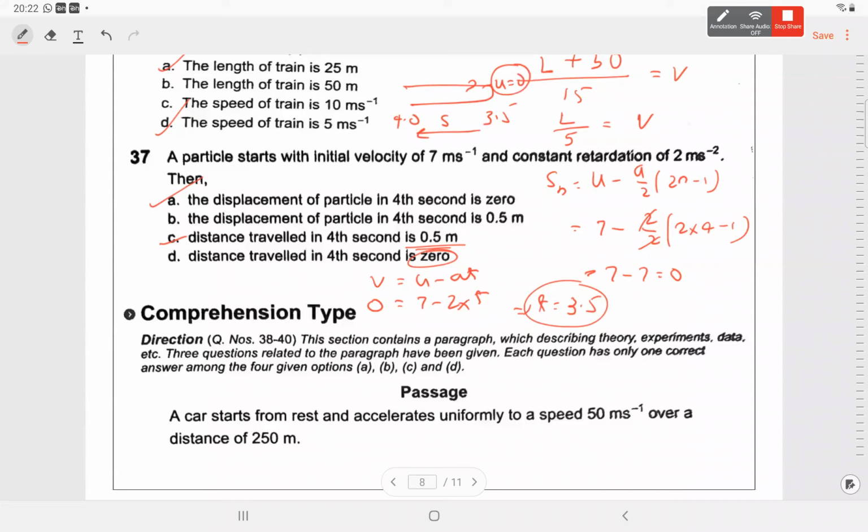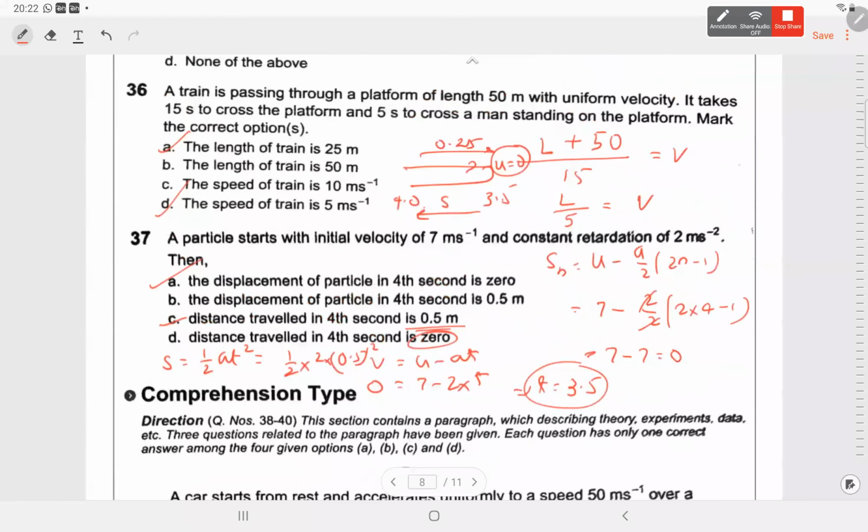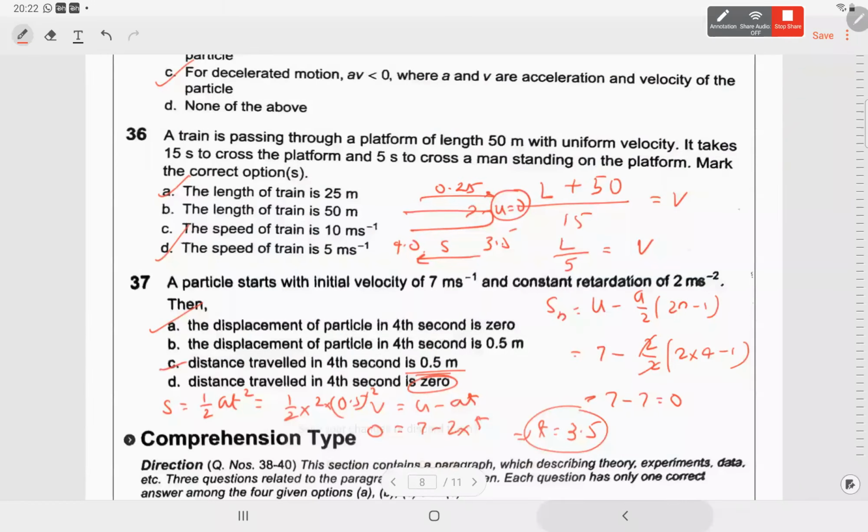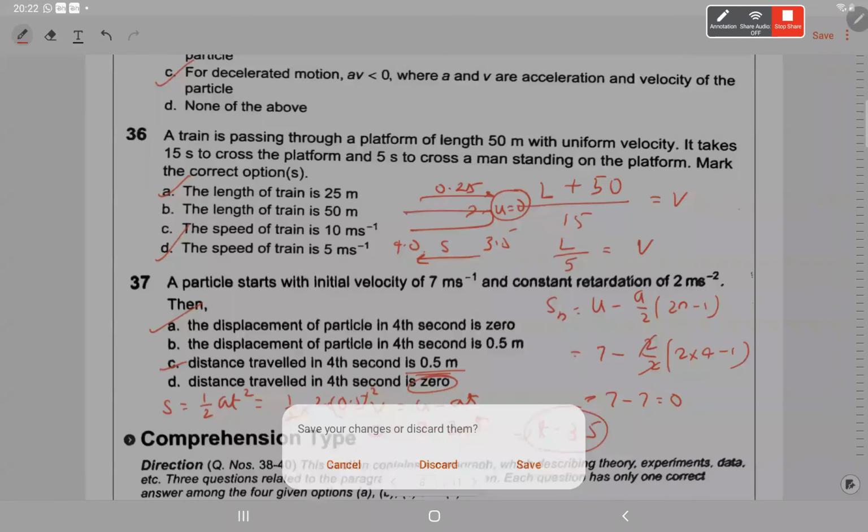So if u is 0 initially, then s is equal to ut plus half at square, then a is here 2 and time here is 0.5 square, which is 0.25. So 0.25 ये 3.5 से 4 में, it will also be moving in forward direction. So total will become 0.5. So this is D.